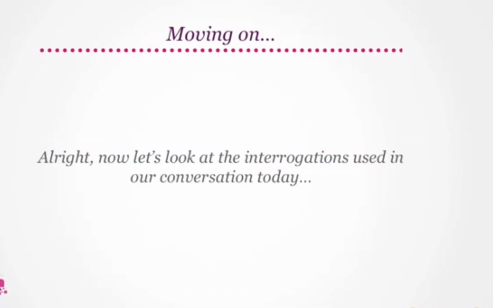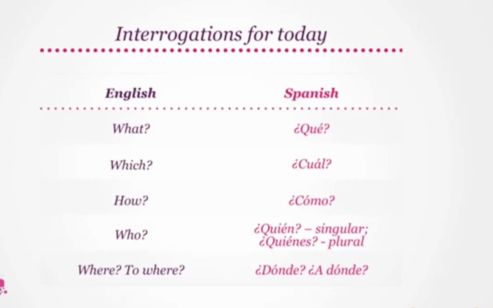All right, now let's look at the interrogations used in our conversation today. What translates to qué, and which to cuál. How becomes cómo. Who is quién in singular form. Try that, please.